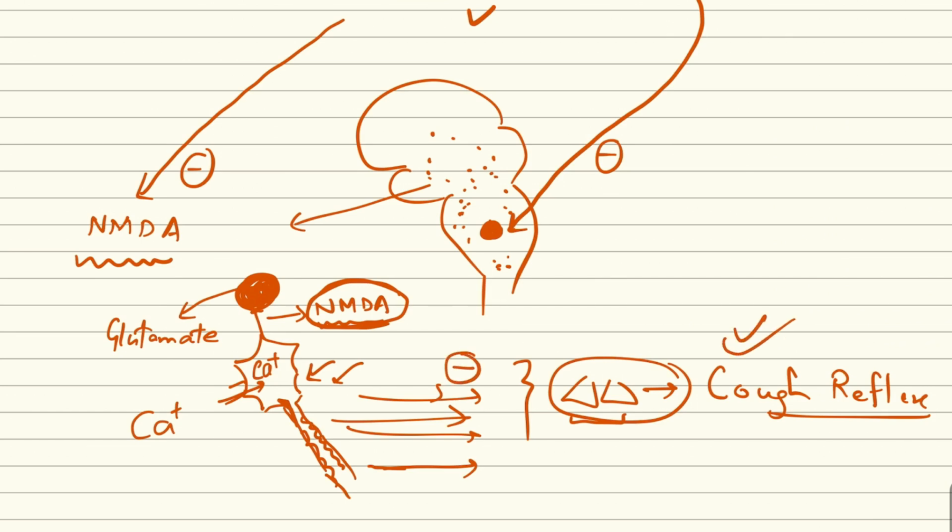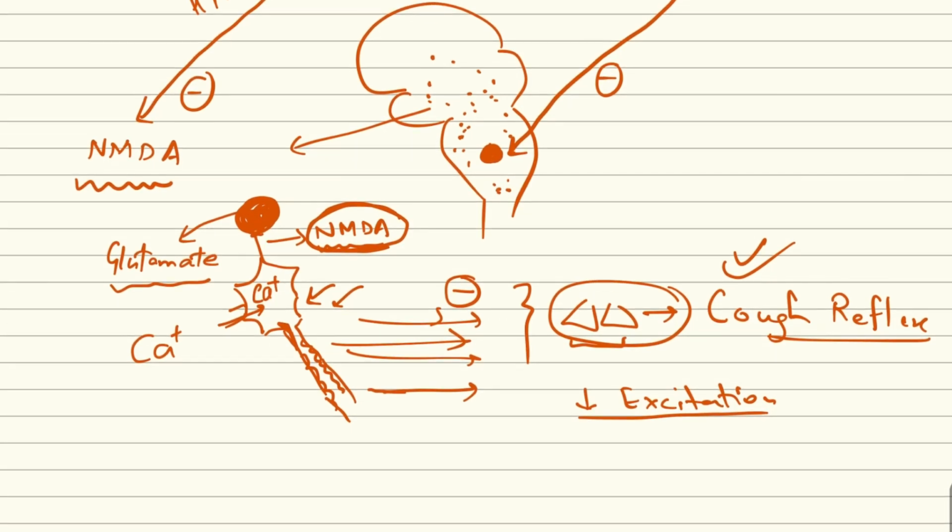However, at high doses of dextromethorphan, these NMDA blockages can lead to decreased excitation of the central nervous system, and as a result the patient can have certain dissociative effects. As we know, dissociative effects are noted with this drug.